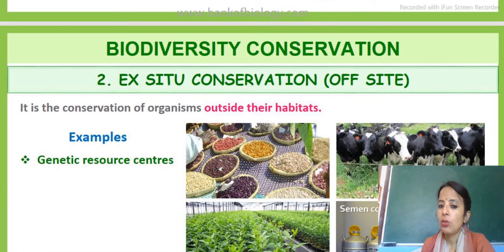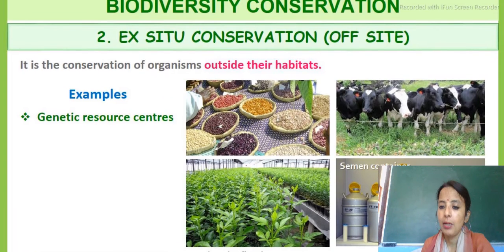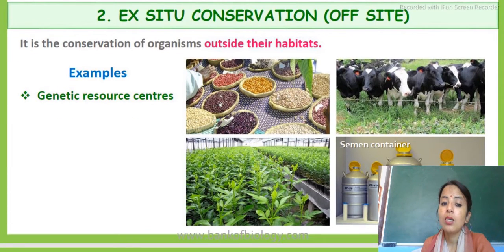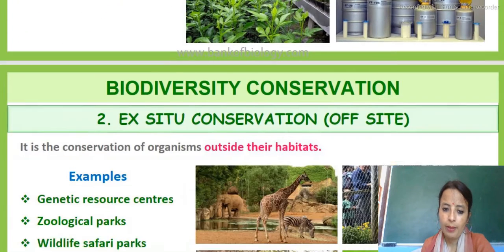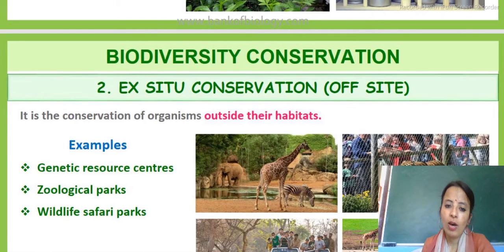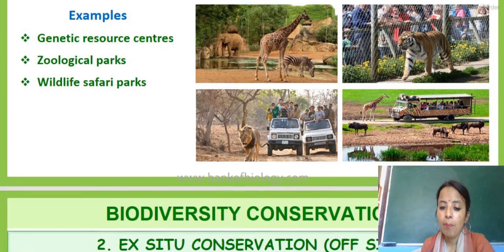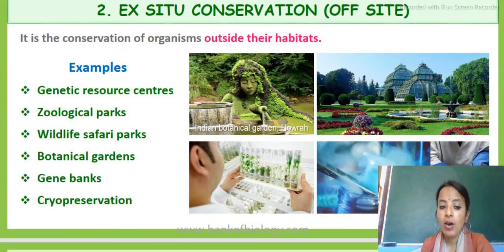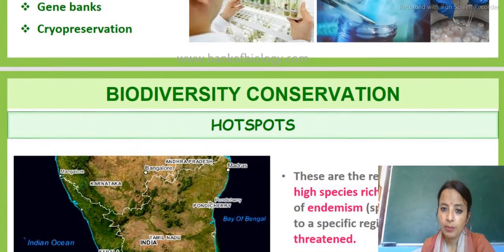Next, students, is ex situ conservation. What is this? Here, conservation is done outside their natural habitat. An example is the genetic resource centre. Here we can collect the animals, give them their own particular area, and protect them in the best way by giving an artificial environment to them. Second, students, is the zoological park. Third is the wildlife safari, then botanical garden, gene bank, then cryopreservation.